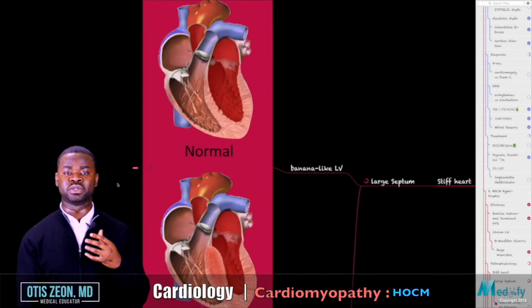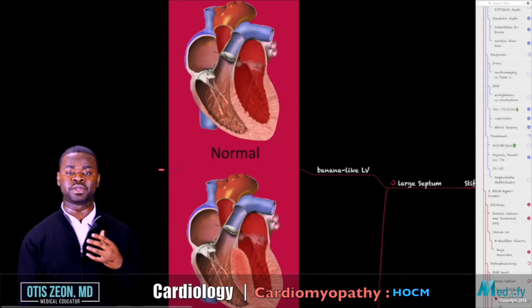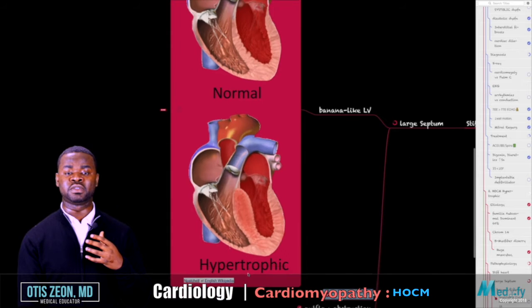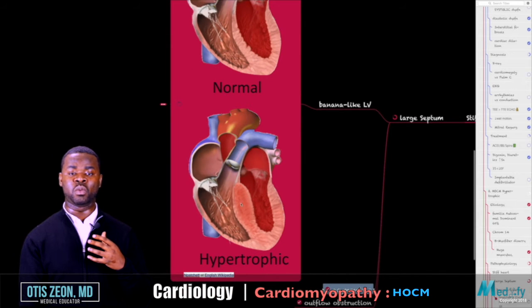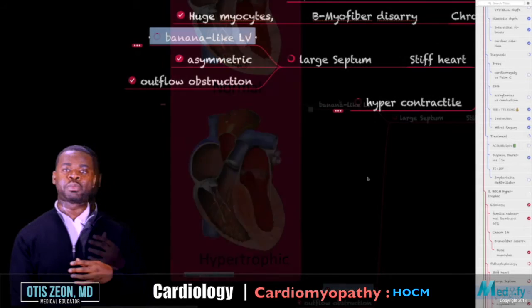This image here is showing you the person has a normal heart here. You can see that the septum here is thinner and the left ventricle is large enough to allow for the blood to flow into the systemic circuit. If you look here, this individual has HOCM where the ventricle is very thick here, and so that thickness can lead to obstruction of blood flow into the systemic circulation.